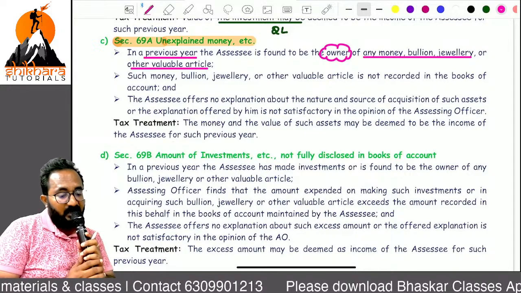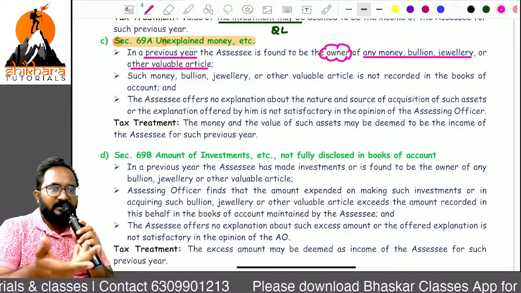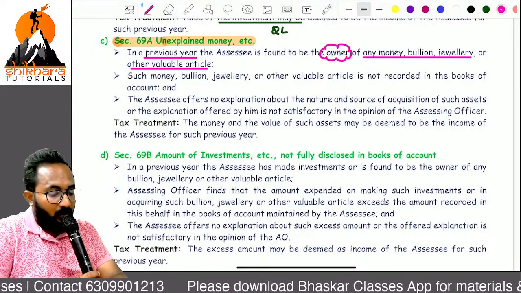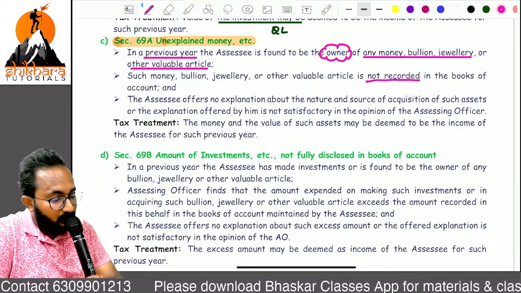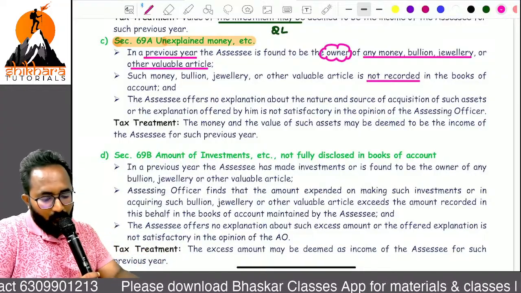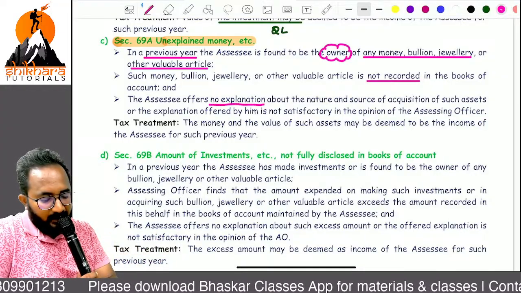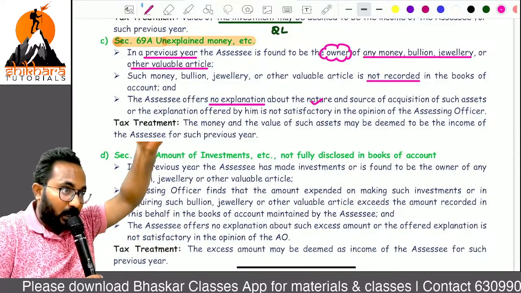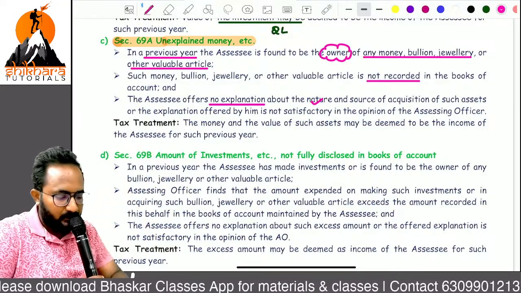Can you give me a reference for valuable articles, ma? Diamonds, etc. So now these are all not recorded also. So now definitely AO will ask, ma, for an explanation. Sir, what is the nature, how did you purchase this gold, bullion, jewelry in the earlier years?